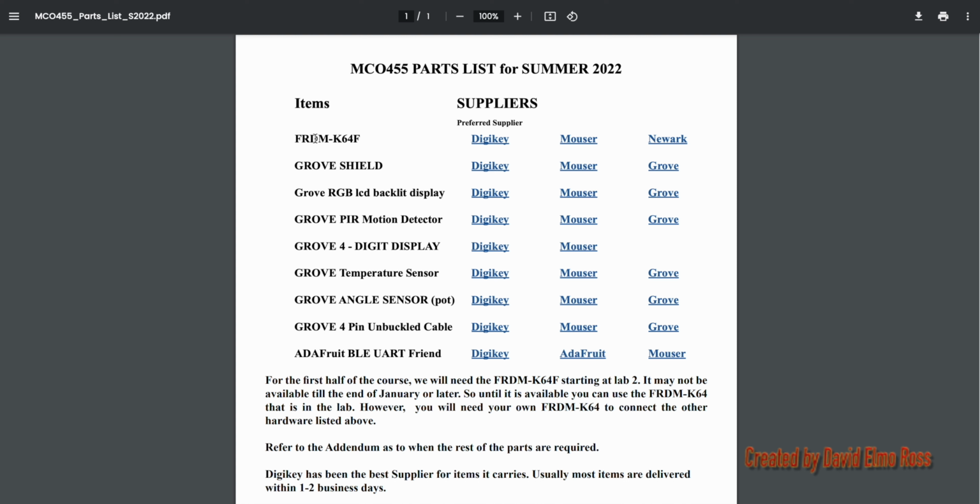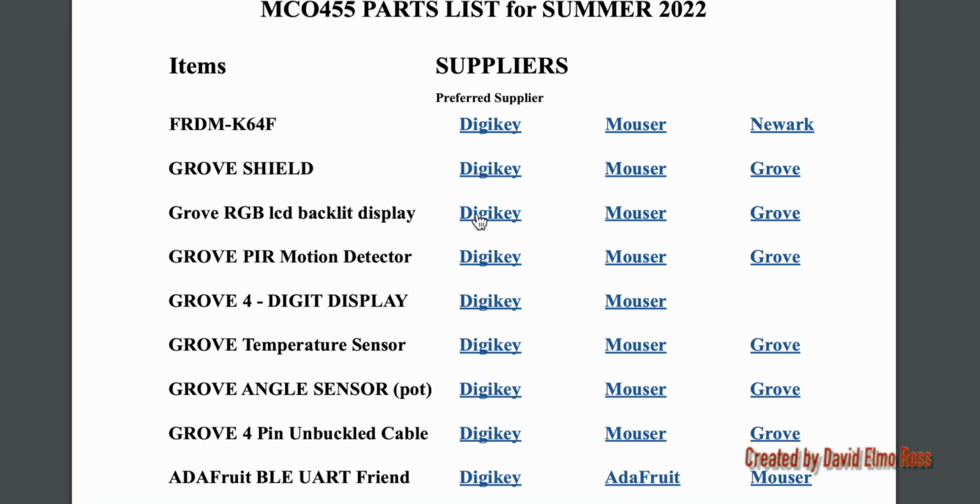So if you want to get a FRDM-K64 and a Grove Shield so that you can do this stuff and work at home without having to be stuck in an open lab, this is an option you have, but you don't really need to do that because, as I said, all the labs that you're going to be working on, as well as the open lab, have these two devices here. So the only thing that you really need to purchase are these ones in this list from here down.